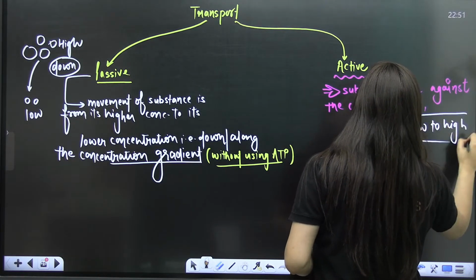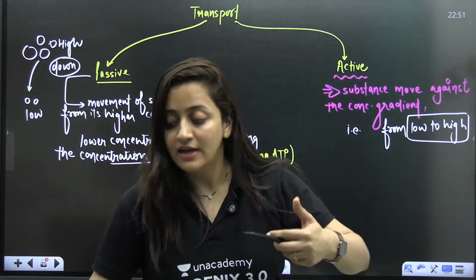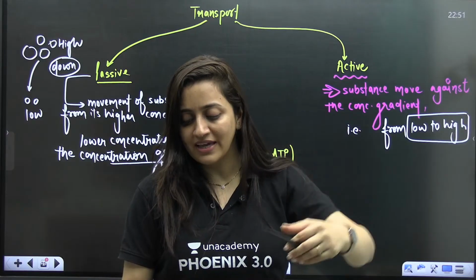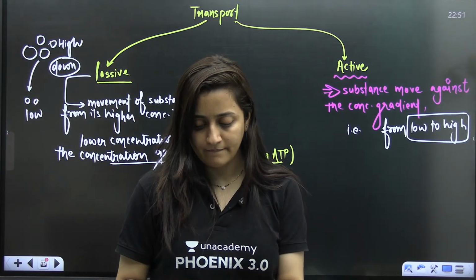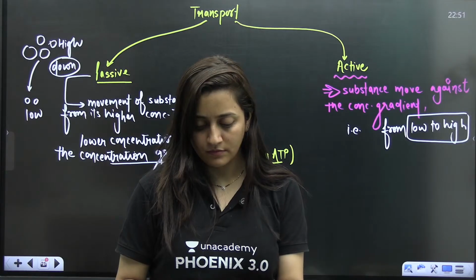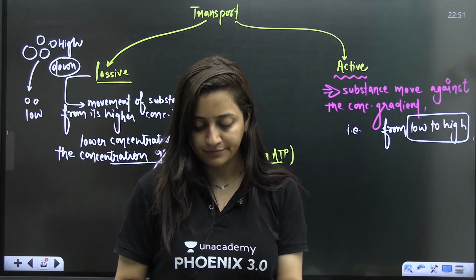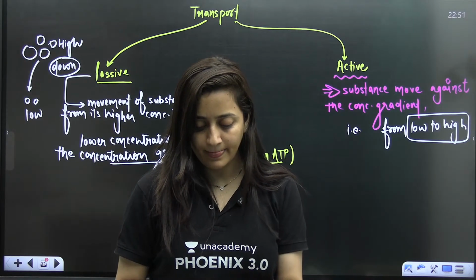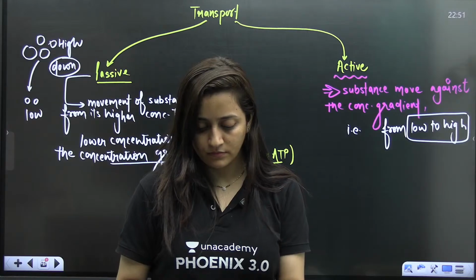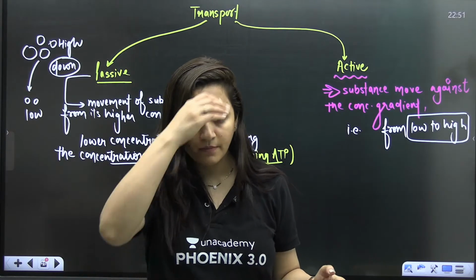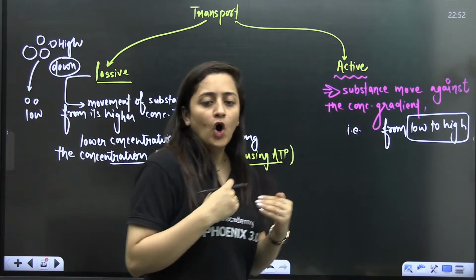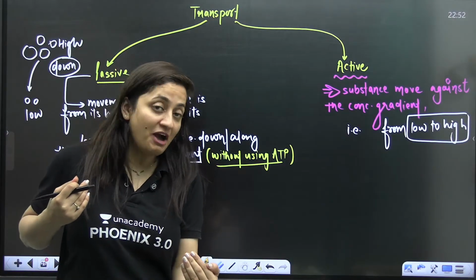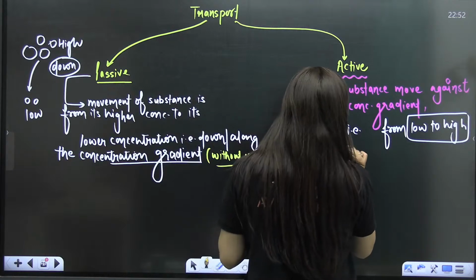If you have to do something against the concentration gradient, like if there is a cult and people are following something, and now you want to follow something else, you have to put in effort, you have to fight for it. So low to high, and obviously ATP is used here.